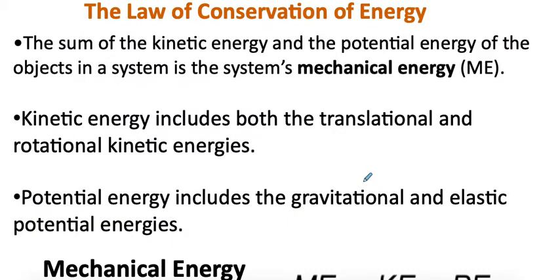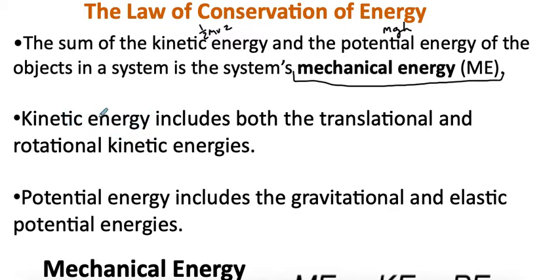So a little bit more about the conservation of energy. The sum of all kinetic energies and potential energies is called the mechanical energy. So that would be everything together. The system's mechanical energy is both kinetic energy, which is 1/2 mv squared, and potential energy, which we're going to be talking about as gravitational potential energy, which is just mass times gravity times height. So kinetic energy, if we were looking at a system with translation and rotation, we would have to figure out both of those. That would be the total mechanical energy of the system.